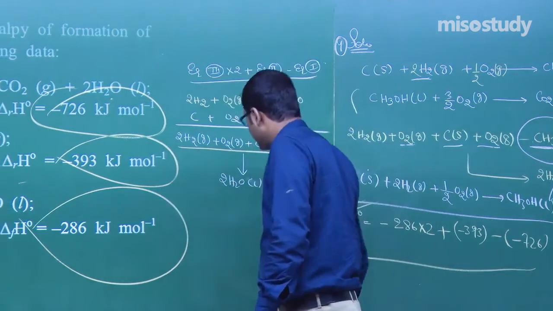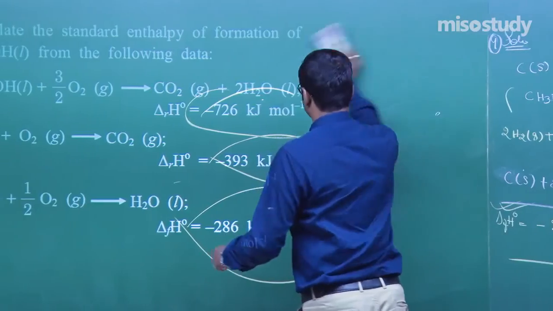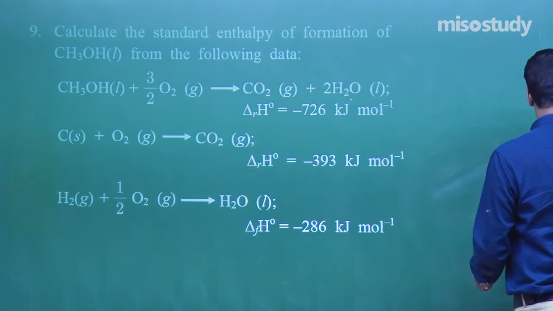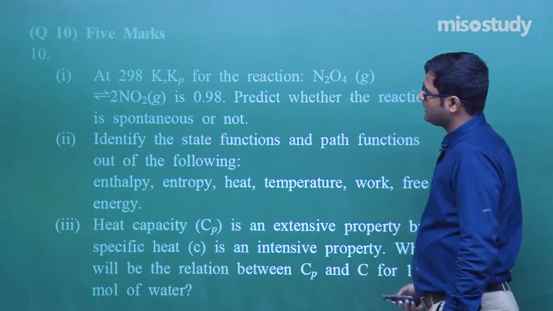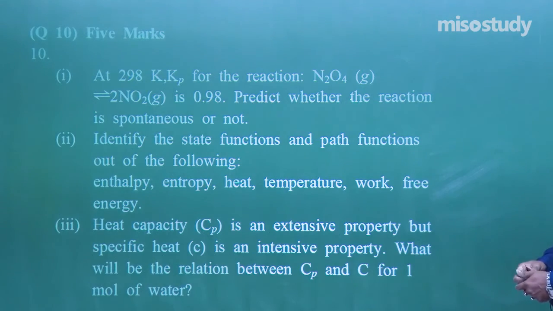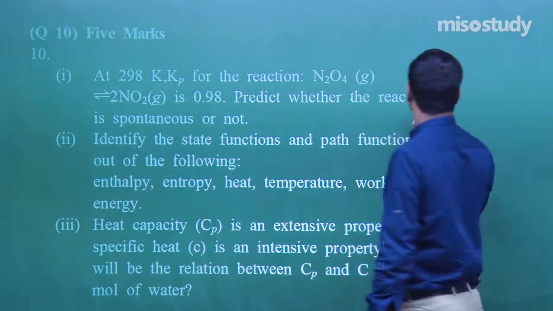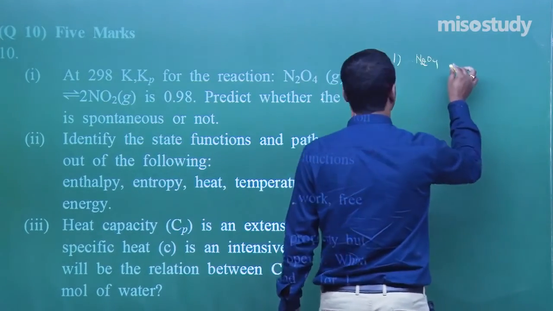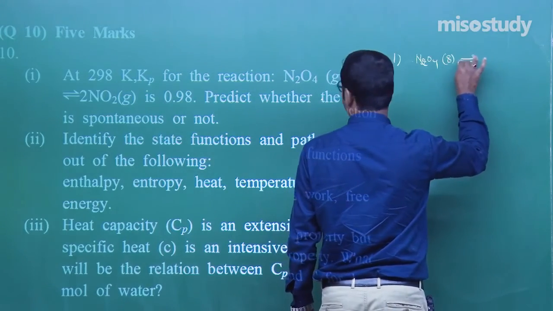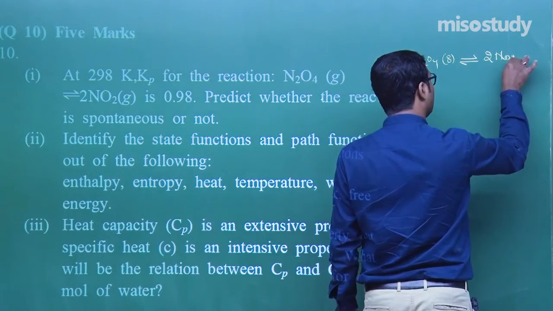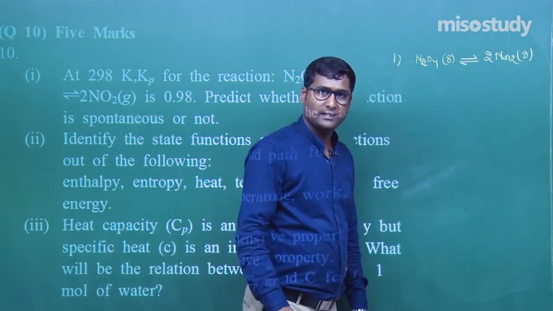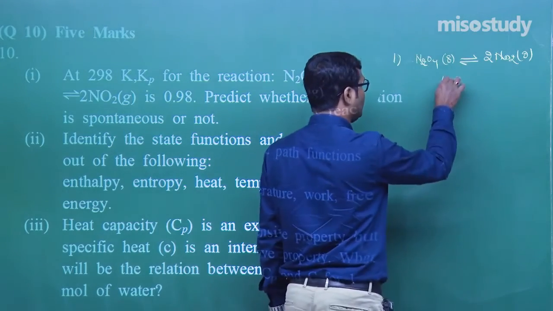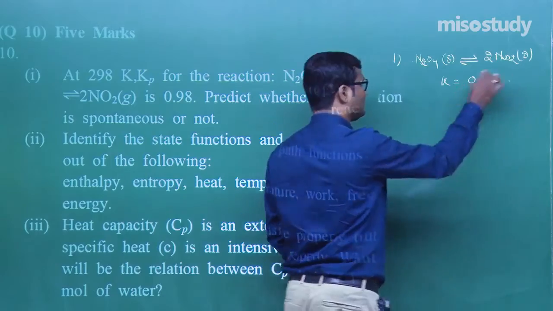Let's move to the next question. What is given here? Now the question number 10. At 298 Kelvin for the reaction N2O4 in gaseous form gives you 2NO2 gas. Am I right? Yes. Predict whether the reaction is spontaneous or not if the value of K is 0.98.